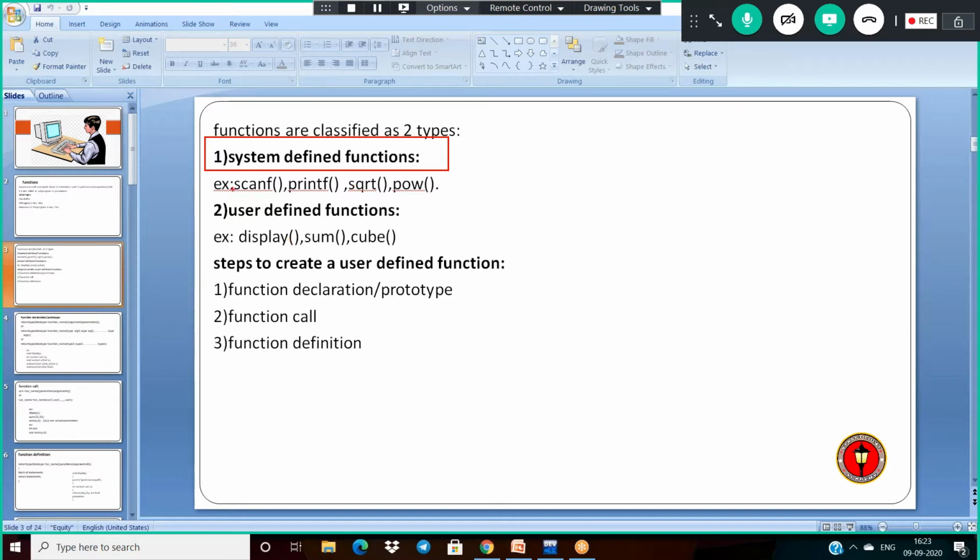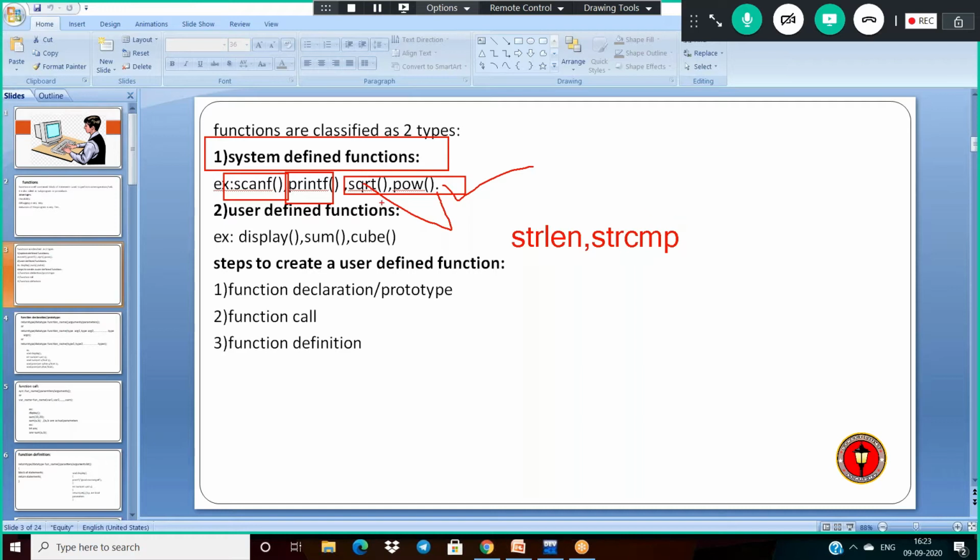So till now, what built-in functions have we observed? scanf, printf. In the math.h library, there are sqrt and pow functions. Coming to strings, strlen, strcmp. All these functions are built-in functions, which already have some internal meaning in the C library.